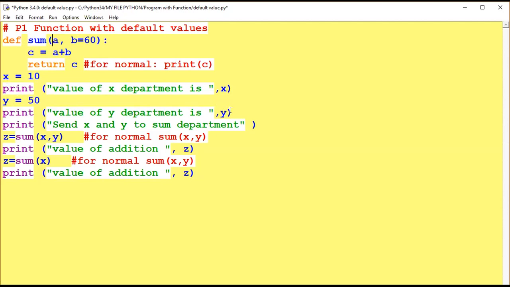Now y is printed. Now send x and y to the sum department. Both values we have to send to the sum department. This is the sum function. Both values will be transferred to this. And now z is another variable equal to sum. I am calling here x and y. So whatever x and y values are, they will be passed here and it will make a sum of that. z equals sum x, only one variable x is passed here. Print z. See the running.